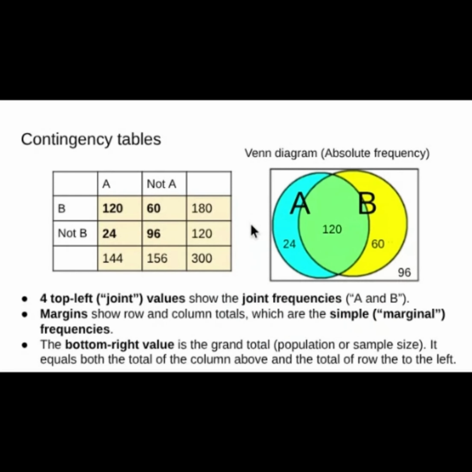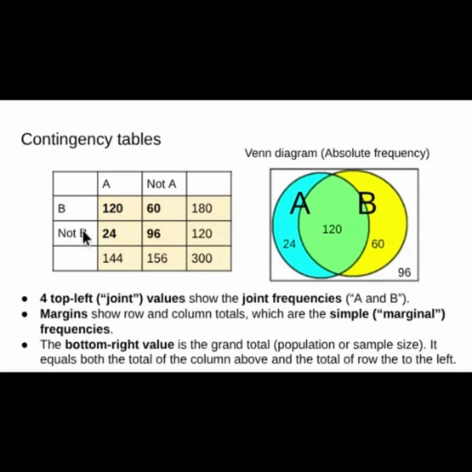Your contingency table lays out all the totals in front of you. It gives you the 4 values of the absolute frequency Venn diagram here on the top left. They call it joint frequencies. And then it gives you the sums in the margins. So this is a frequency of B. It's a sum of 120 and 60.